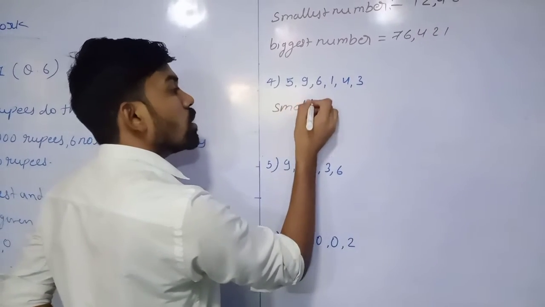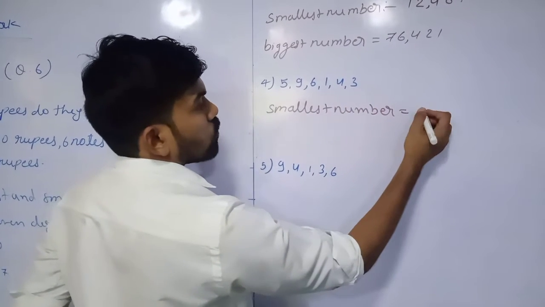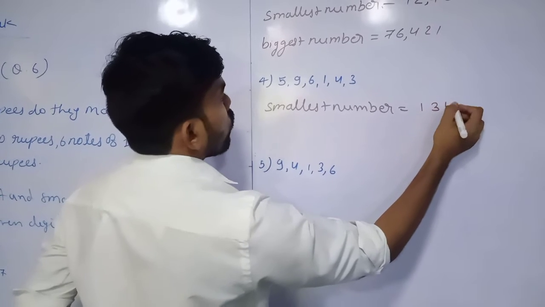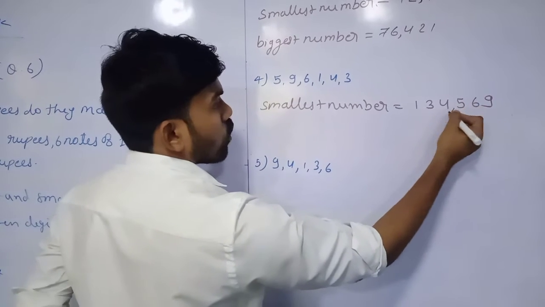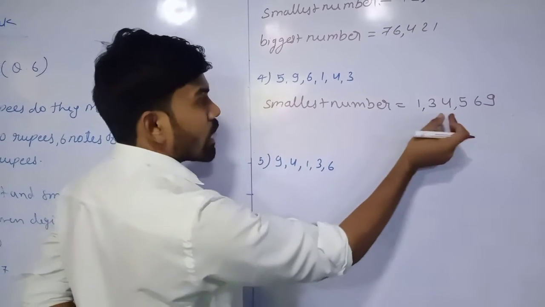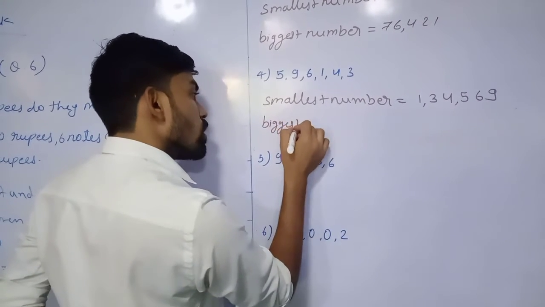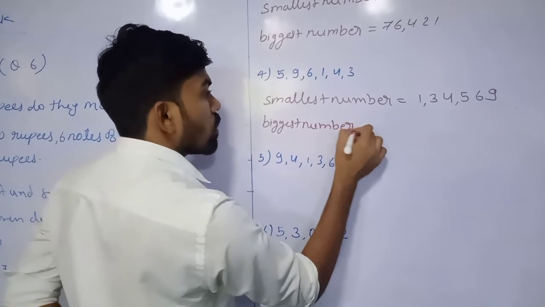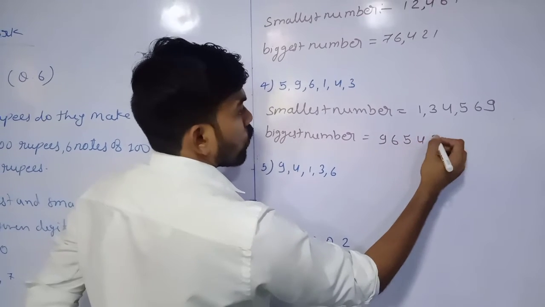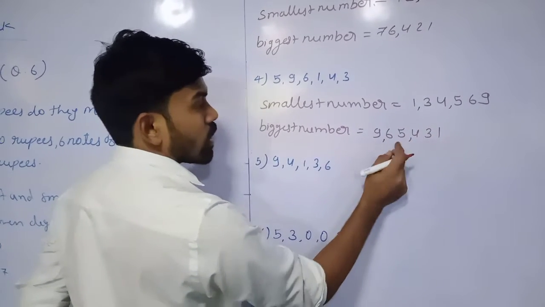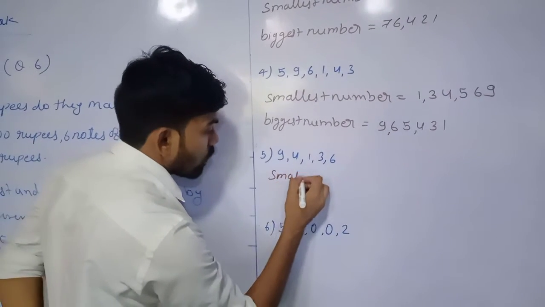The next one, here we have 5, 9, 6, 1, 4, 3. Again the smallest number is equal to, starting from the smallest one, 1, then 3, 4, 5, 6, 9. Again unit, 10, 100, comma, 1000, 10,000, comma: 1,34,569. The biggest number is equal to, reverse that in descending order. 9, 6, 5, 4, 3, 1. So 9,65,431.